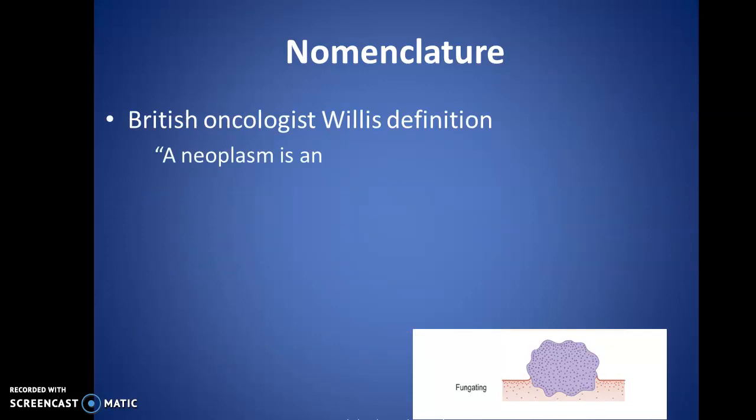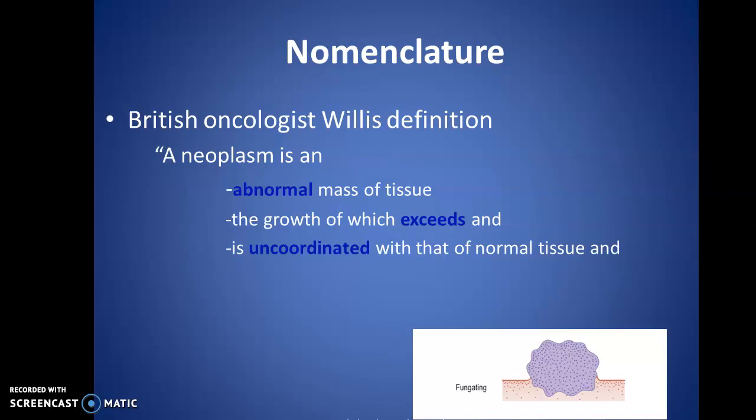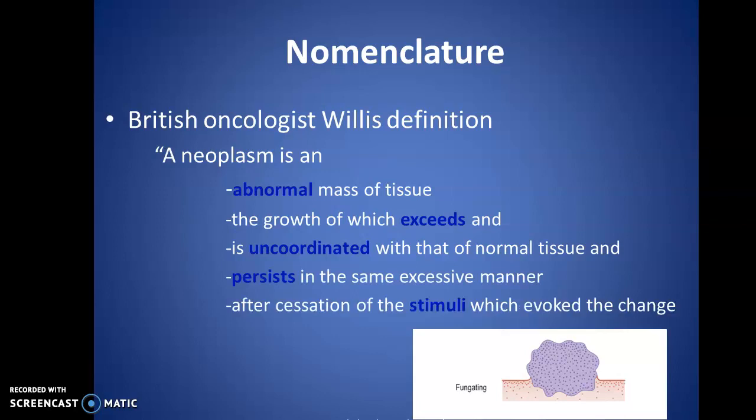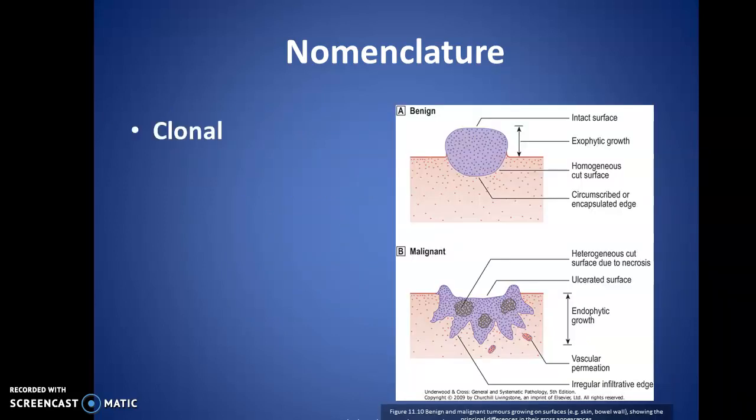So, how do you define neoplasm? The British oncologist Willis defined neoplasm as an abnormal mass of tissue, the growth of which exceeds and is uncoordinated with that of the normal tissue and persists in the same excessive way after cessation of the stimuli which evoked the change. Neoplasms are clonal. They can be benign or they could be malignant.